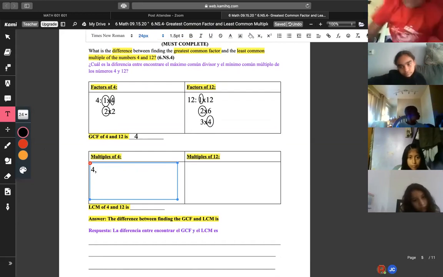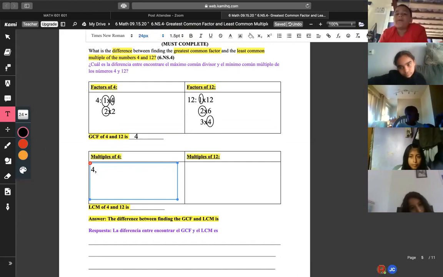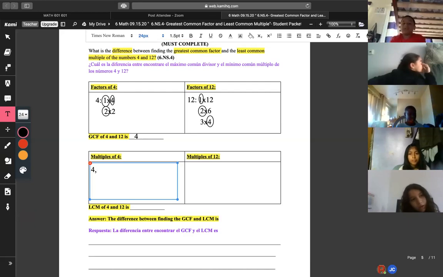Like 2, 4, 6, 8. Okay. Starting with 4, buddy. So 4, what comes after 4? You double it. 4 times 1, 4 times 2, like that. Oh, okay. So 4 times 1 is 4. 4 times 2 is 16.